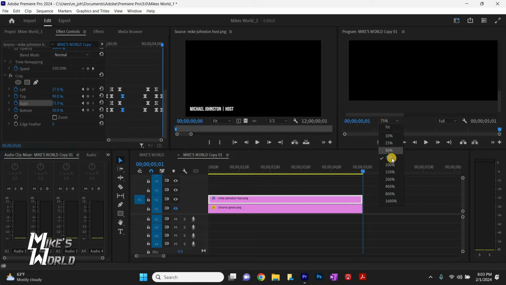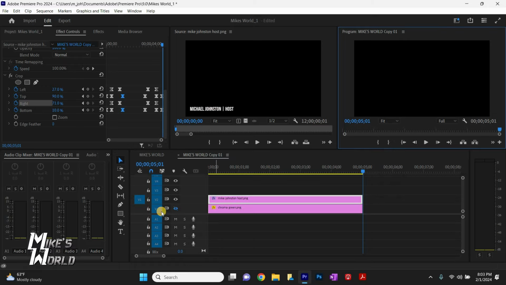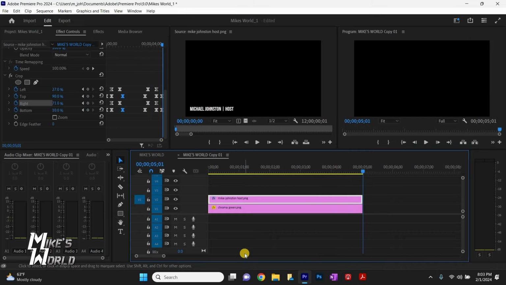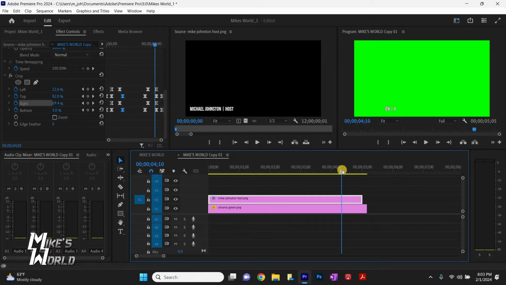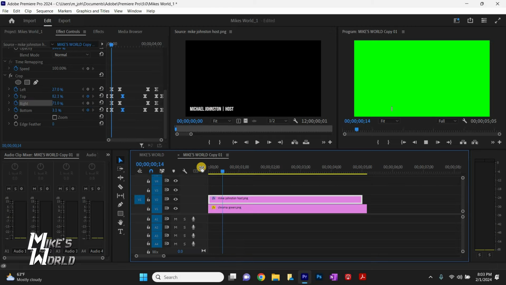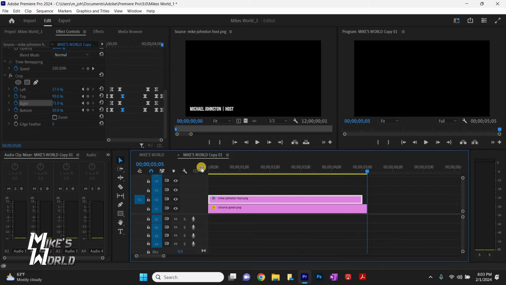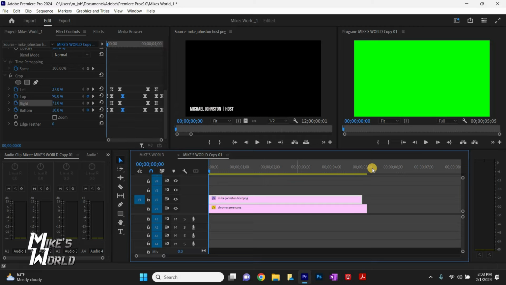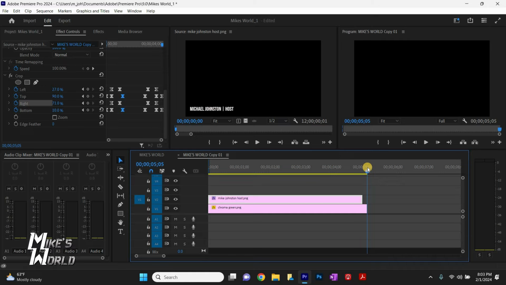Now I'll go back to fit. We'll turn on our chroma layer and play it. When it goes out, it ends right at the end. So I'm going to extend the chroma background just a little bit to give it some pad there. Once you have it animated the way you like it on that chroma green, we're just going to export this file as an MP4.